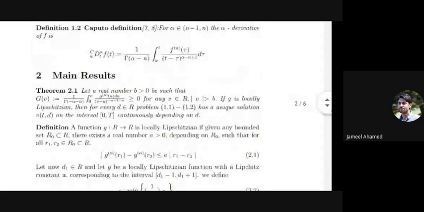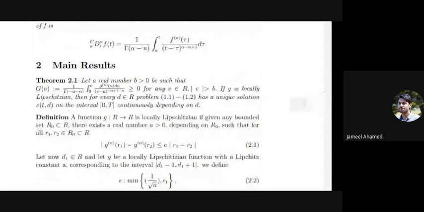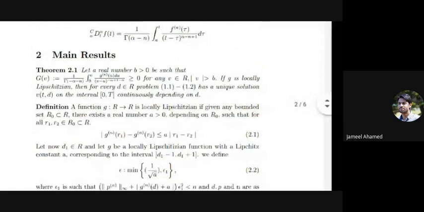My main result is Theorem 2.1. Let a real number b be greater than 0 such that g of v is greater than or equal to 0 for any v belonging to R with mod of v greater than b. If g is locally Lipschitzian, then for every d belonging to R, problem 1.1 to 1.2 has a unique solution v of t, d on the closed interval 0, capital T, continuously dependent on d. We have to prove this result. We need some definitions, theorems and lemmas.